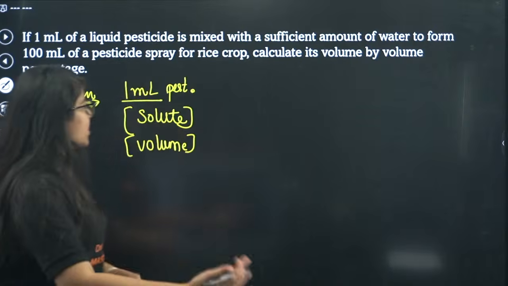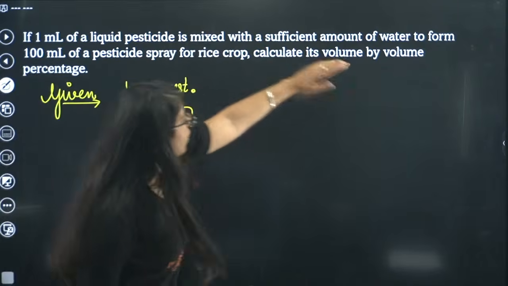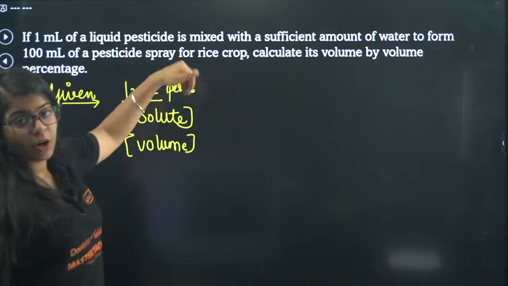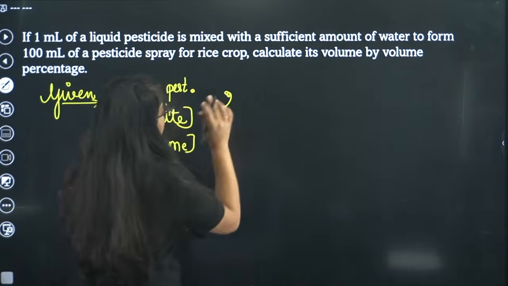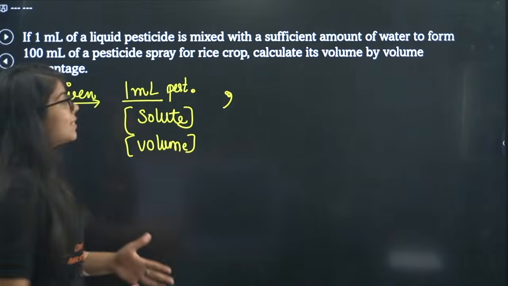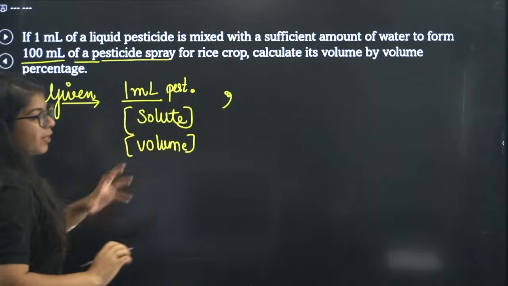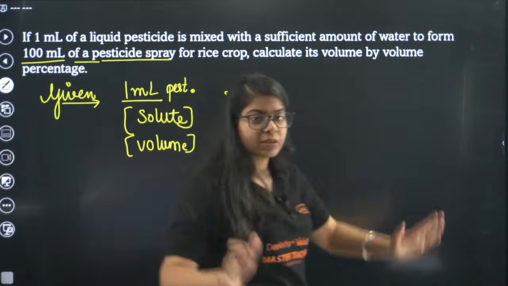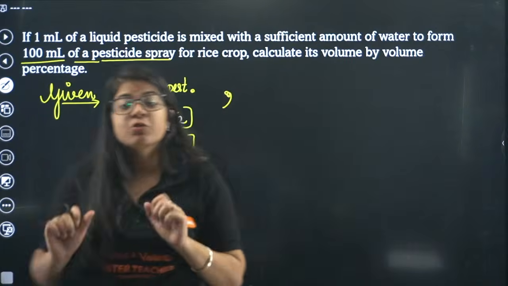So I'm just reciprocating. Okay, now beta, with a sufficient amount of water to form 100 ml of the pesticide spray. Now see, whenever these questions come, they are not saying 100 ml of water, they are saying 100 ml of the final pesticide spray. When you put pesticide in water, the whole thing became pesticide spray, and that is a solution, right?